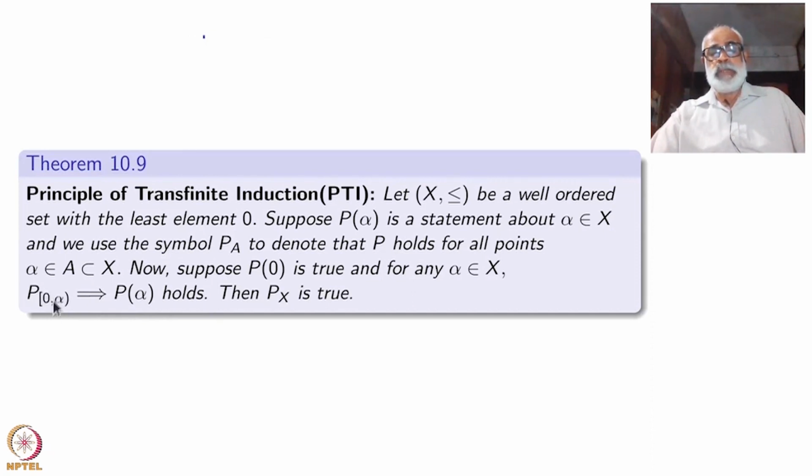That is the meaning of P of X_alpha. Then P alpha holds. If this is the case, then the principle of transfinite induction concludes that P_X is true. That is, for all elements of X, the statement will be true.